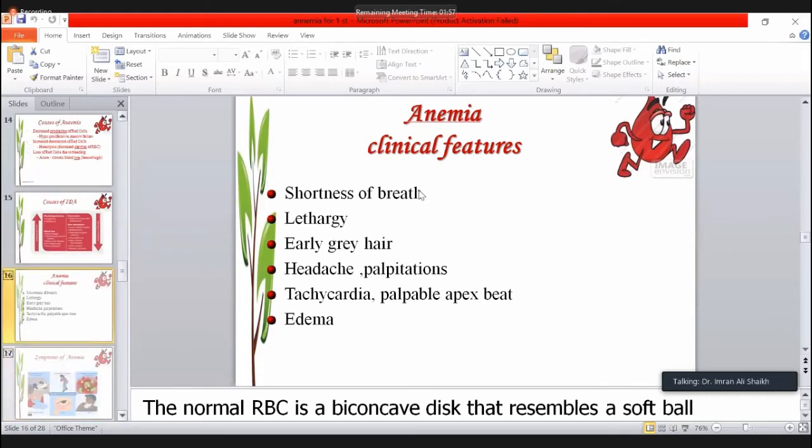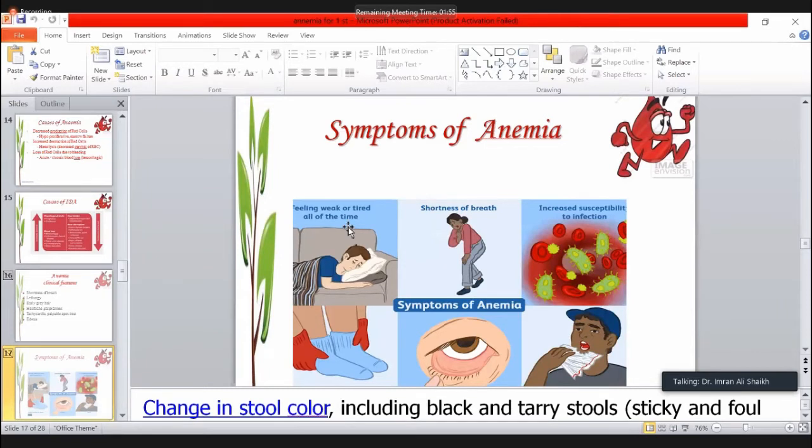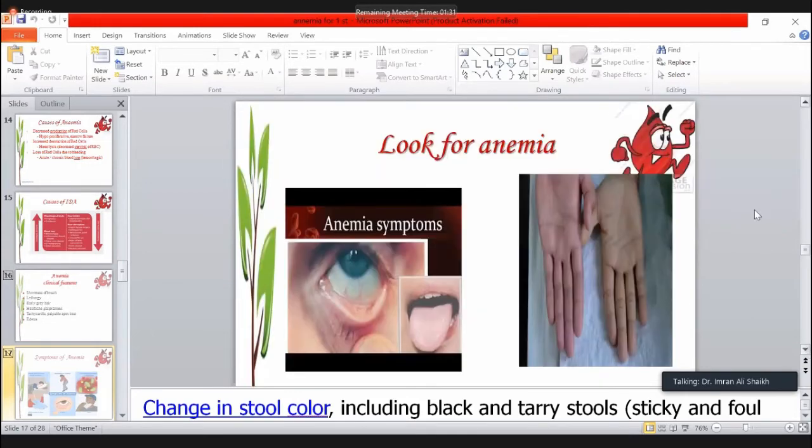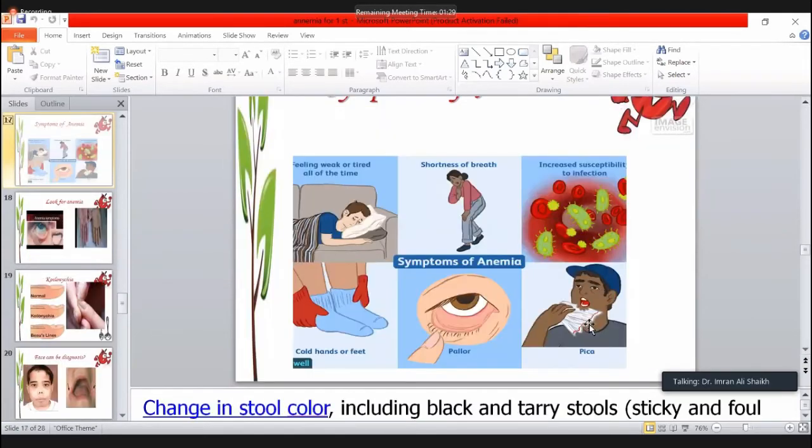So we can summarize the symptoms of the anemia. It is the feeling of tiredness, shortness of the breath. Person will have the frequent infections, edema or coldness of the feet. If you look at the conjunctiva, it will be pale. And if somebody is eating the non-eatable things, this type of the anemia is known as the Pica syndrome. It is very common in the students when they are eating some of the rubber, some of the papers, even the pens.